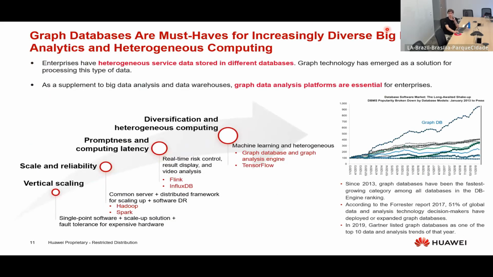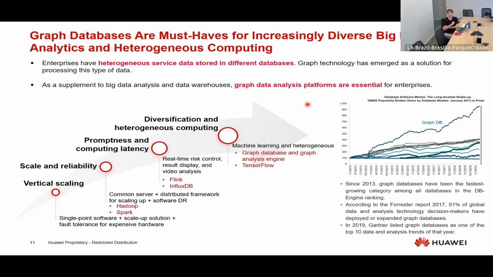They are must-haves for increasingly diverse big data, and especially for heterogeneous computing. So we have heterogeneous service data stored in different databases, different data structures, data types. A graph is very good for these scenarios because we can do labeling. When I say labeling, it's when we have nodes, we use a label for saying which entity it is, right?